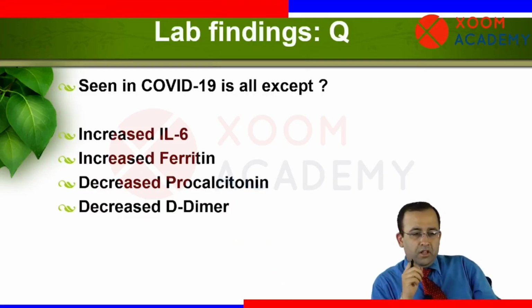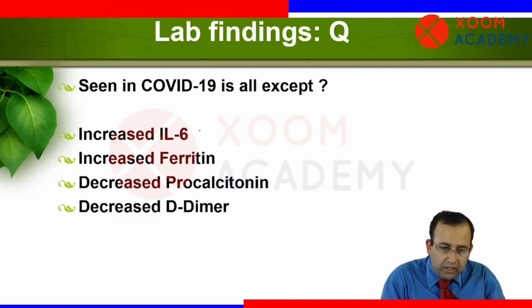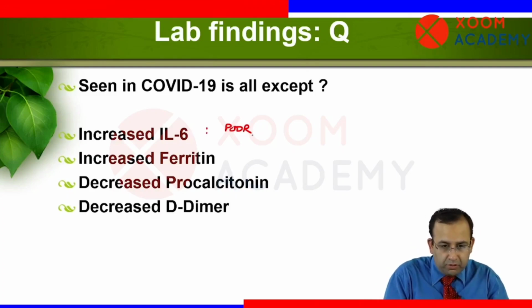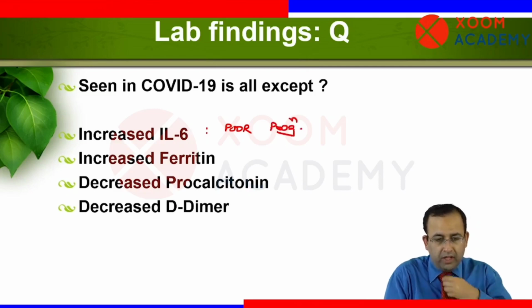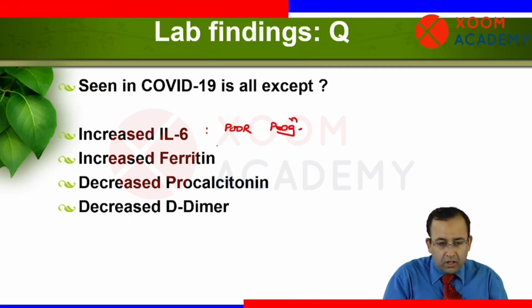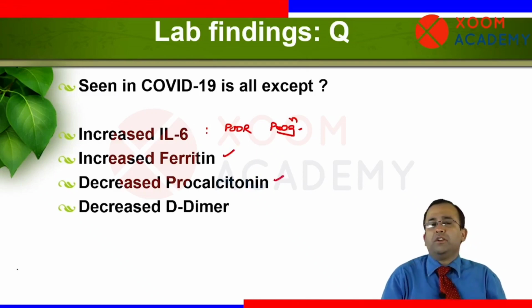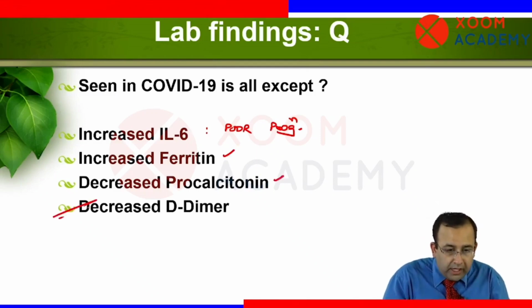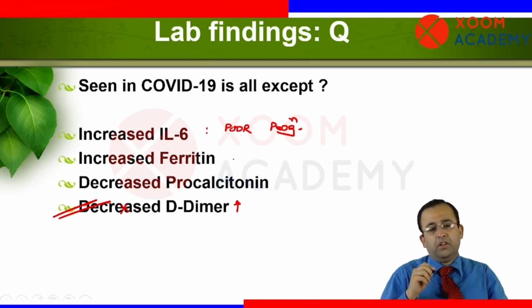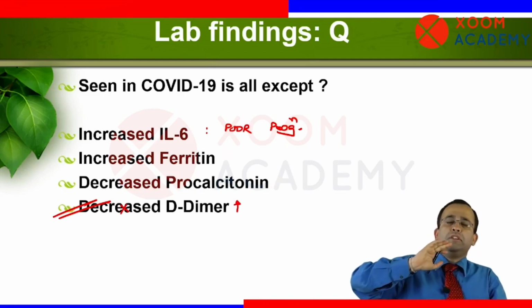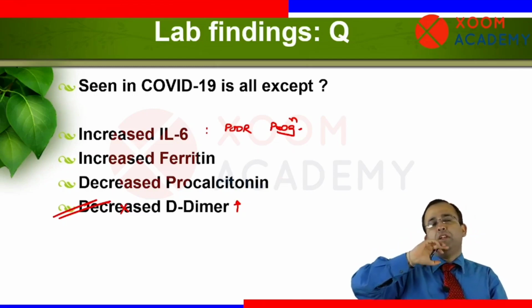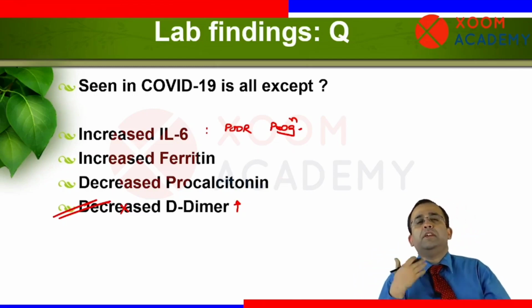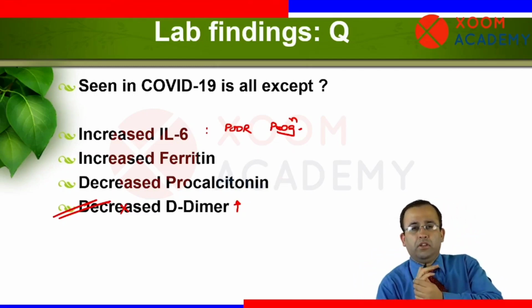Next, seen in COVID-19 is all except: increased interleukin-6 levels. Increased levels of interleukin-6 mean poor prognosis in COVID-19 illness. You know that. Ferritin increases, procalcitonin reduces. Agreed? D-dimers increase. They do not reduce. So seen in COVID-19 illness is all except reduced D-dimers.